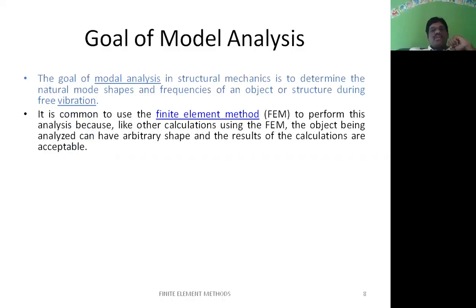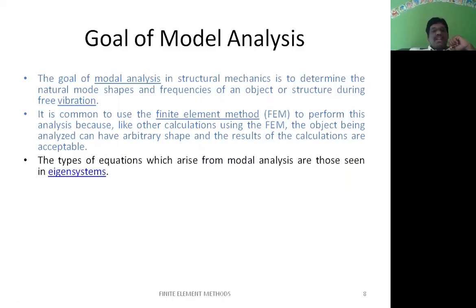The next goal of modal analysis is that it is common to use the finite element method to perform this analysis, because like other calculations using finite element methods, the object being analyzed can have an arbitrary shape and the results of the calculations are acceptable. Even if the shape of the object is arbitrary, the calculations are accepted in modal analysis. And the next one is that the type of equations which arise from modal analysis are those seen in eigensystems.